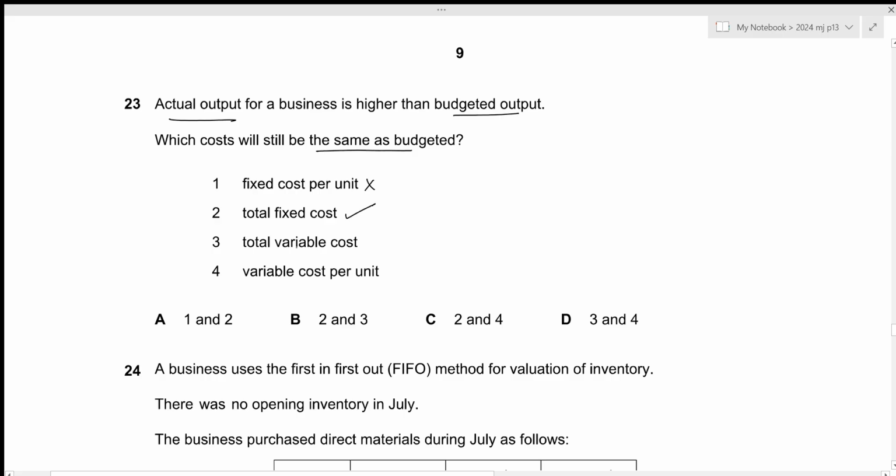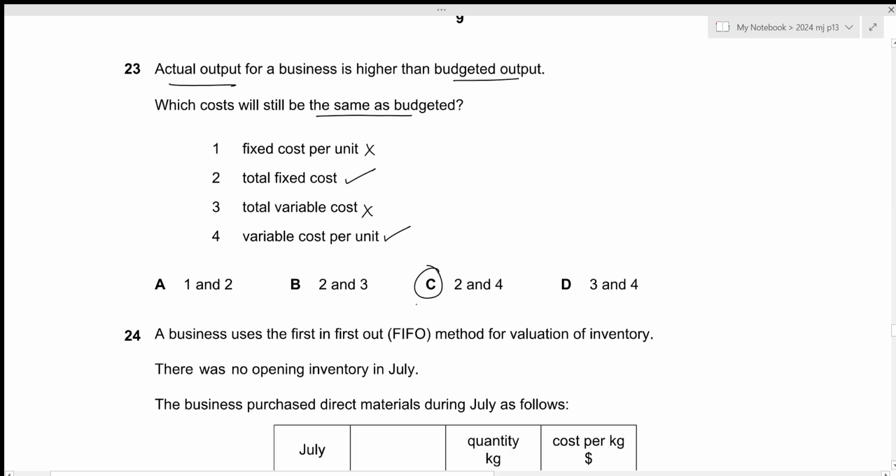This one is true. We have total variable cost. With the change in output, the total variable cost will also increase. Then we have variable cost per unit. That should remain the same. So the correct answer we're looking for in this case should include 2 and 4, which is given by option C. That is all for the 23rd question. Let's move towards the next one.